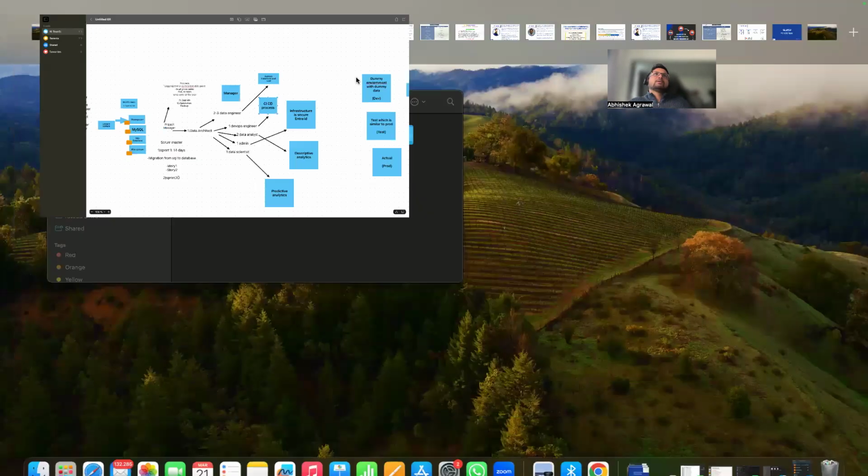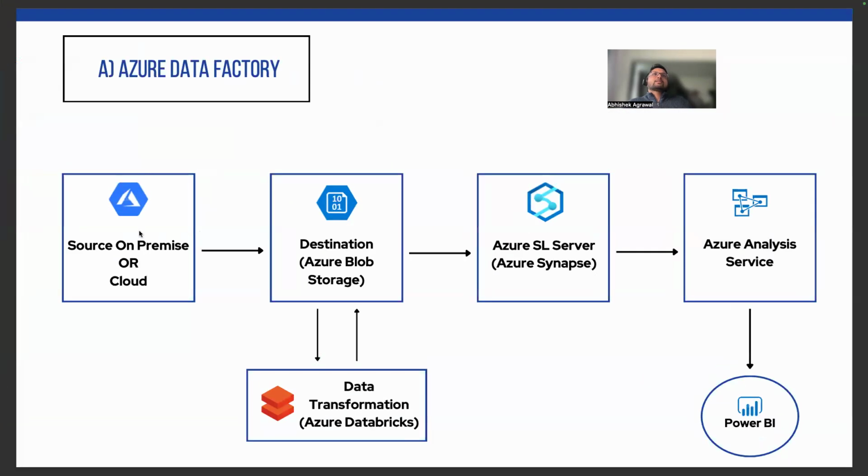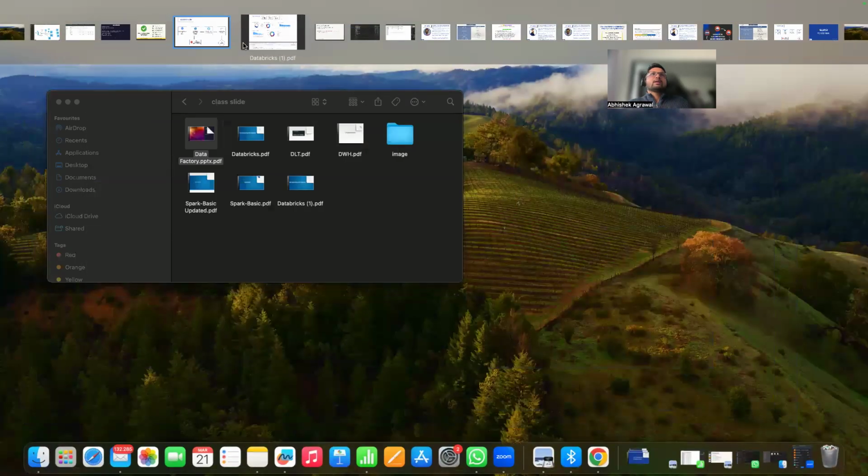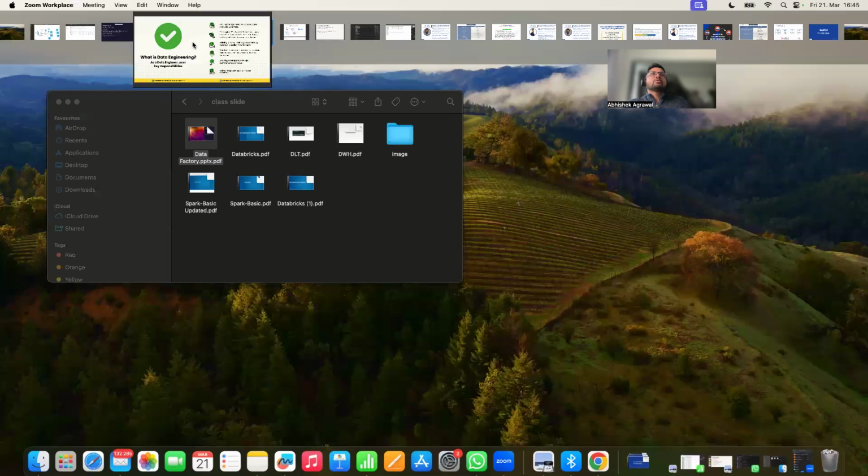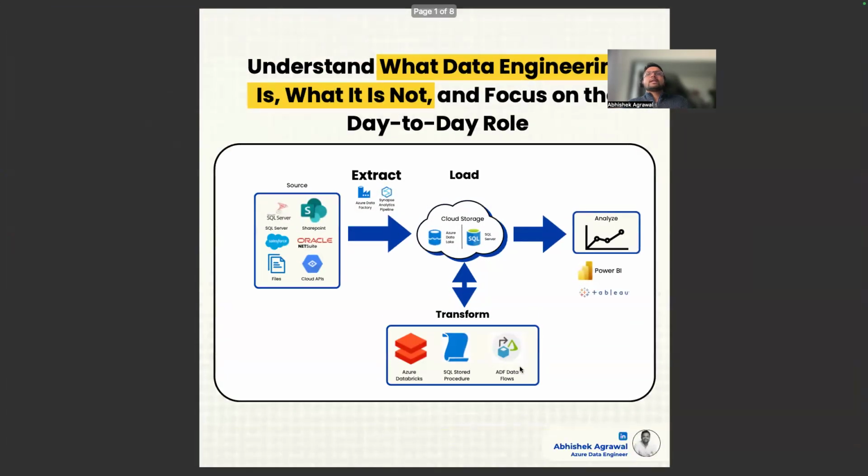If I want to orchestrate the overall flow, meaning movement from here to here, then here to here, I will use Data Factory. And in the diagram, this ADF data flows is also a transformation tool, but it's a part of it.